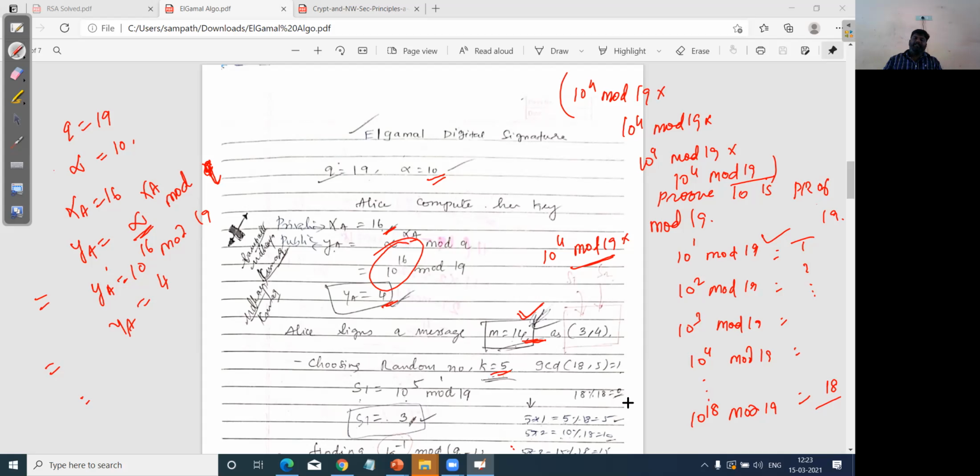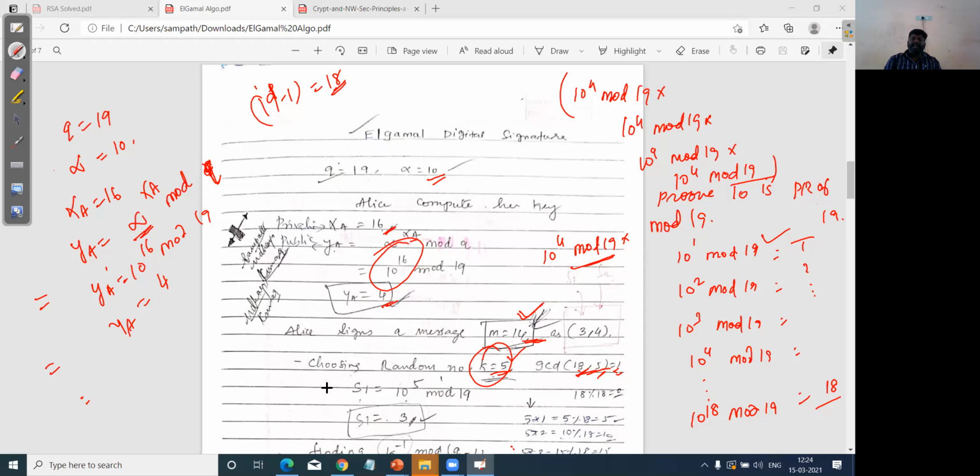But when selecting that value, there is a constraint. You need to ensure that the GCD between k and q minus 1, where q is a prime, which is 19 minus 1, which is 18, should be 1. So here I can select 5, since the GCD between 5 and 18 is 1.